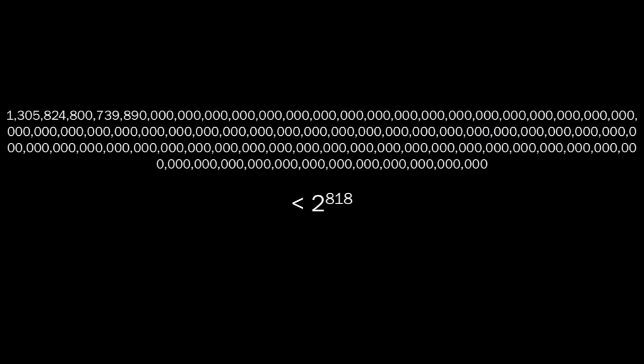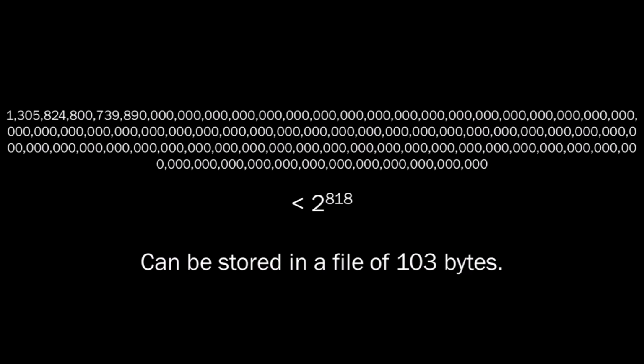This value is smaller than 2 to the power of 818. This number can be stored in a file of 103 bytes. So if we would be able to make the universe a complete ultimate randomizer, it could randomize all possible unique files with a length of 103 bytes once.